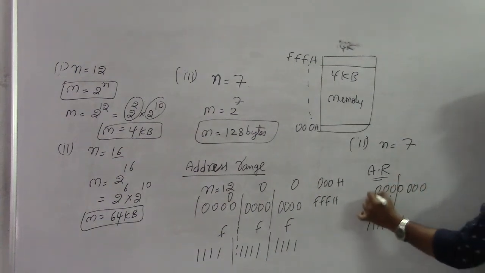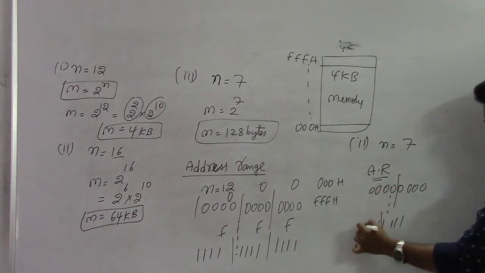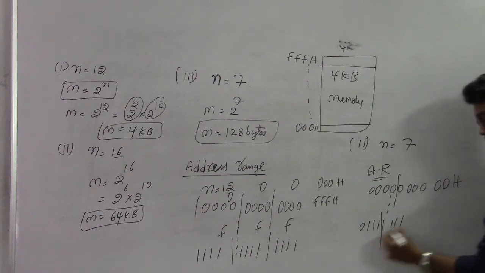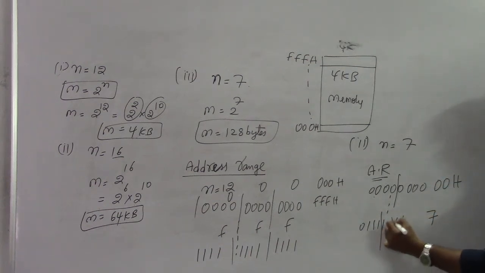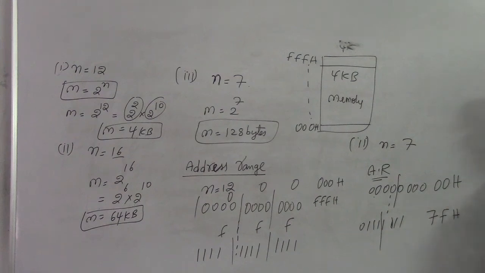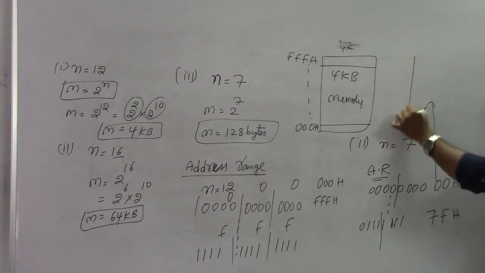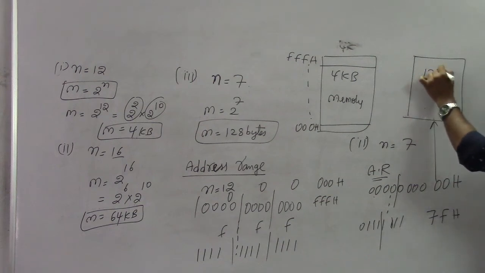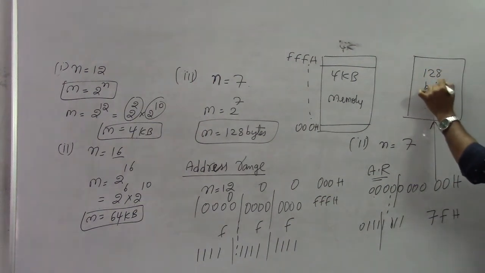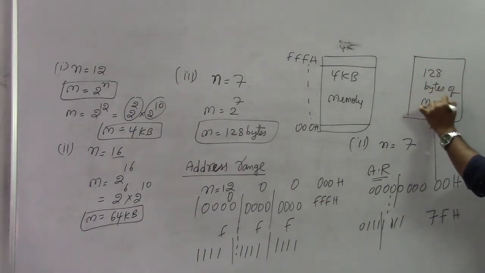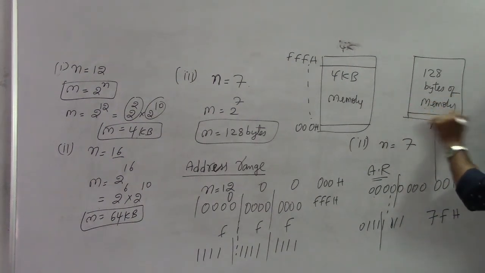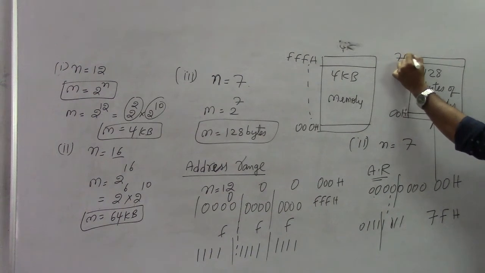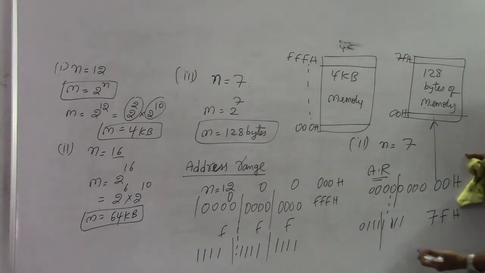Divided into groups of 4, I will append one more 0 here. 0, 0 is nothing but 00H. 0, triple 1 means 7, and 4 ones means F. So what is the address range here? 128 bytes of memory will have addresses from 00H to 7FH. This is example 2.